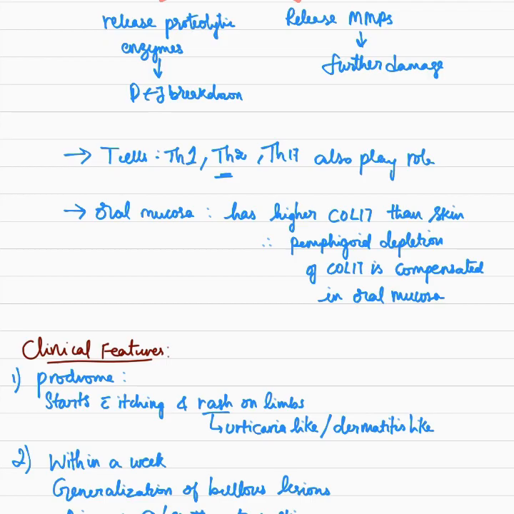Coming to the oral mucosa, the reason oral mucosal lesions are not seen in bullous pemphigoid is that collagen 17 is present in higher amounts in oral mucosa than in skin. So whenever pemphigoid depletes this collagen 17, it is compensated in the oral mucosa because it is higher in number, whereas in skin that kind of compensation is not seen, leading to production of blisters. That is why the oral mucosa is spared in bullous pemphigoid.